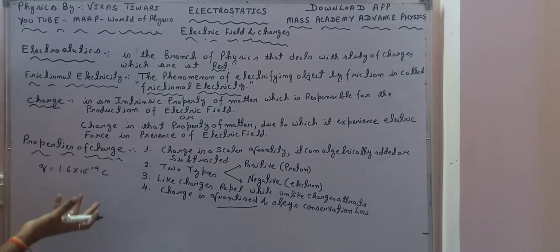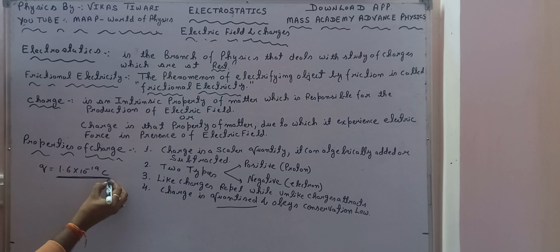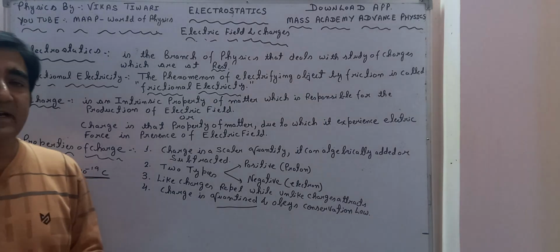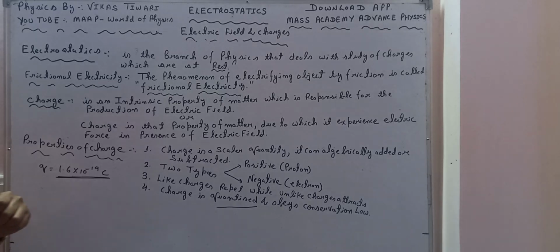This we have already studied in 11th class in the Millikan oil drop experiment. The value of charge has been decided to be 1.6 into 10 raised to power minus 19 coulomb. So whenever the transfer of charge takes place, it will be an integer multiple of this value.